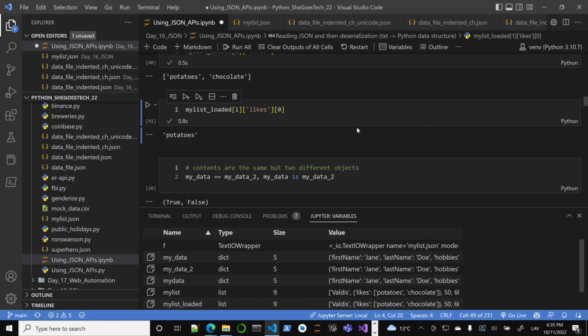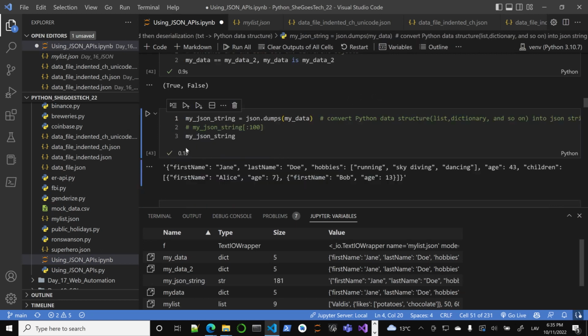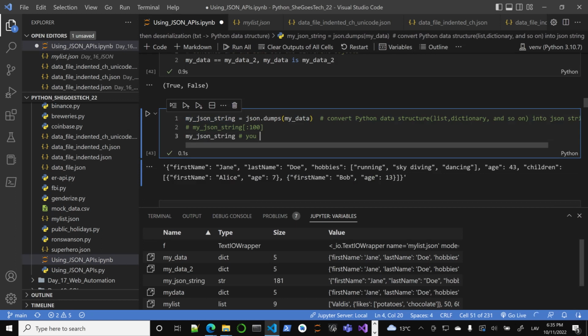Again, this is loading data. This is more Python specific: same contents and data, but of course two different objects. So again, you can create a string out of your Python data. This is just a pure string, and you can save this string. It's serialized into a string, and you can use it to send over the internet and so on. So that's a major idea behind JSON.